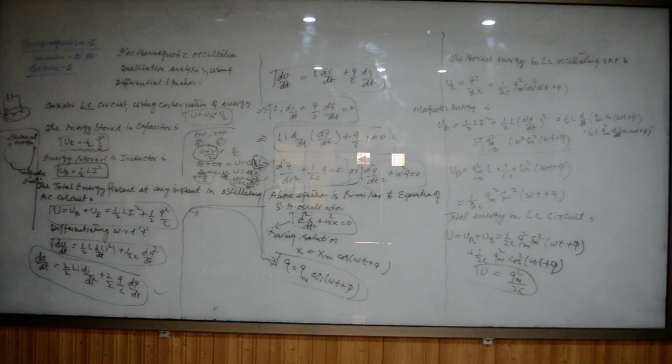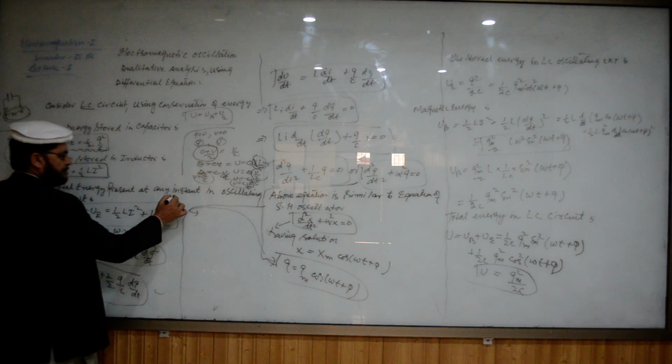The total energy present at any instant in an oscillating LC circuit: at any instant you have a magnetic energy as well as an electrical energy, because in this case the energy is not maximum in case of magnetic energy, and it is not maximum in case of the capacitor where there is electric field and energy is electrical energy. But at any instant, the energy is oscillating between electric field and magnetic field. That is why the word instant is used.